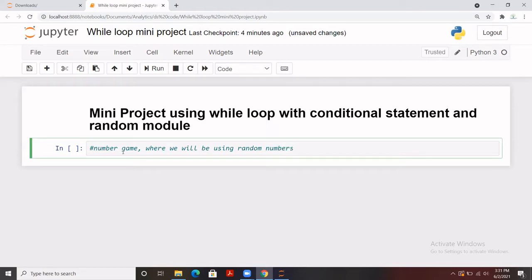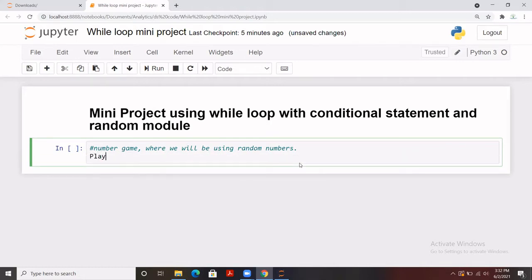We are going to generate a random number, and the end user needs to guess what that generated number is. We need to let them know whether the number they guessed is the same as the one generated by the random module, or if it is low or high, and we have to tell them about wrong inputs as well. So where we will be using random numbers.